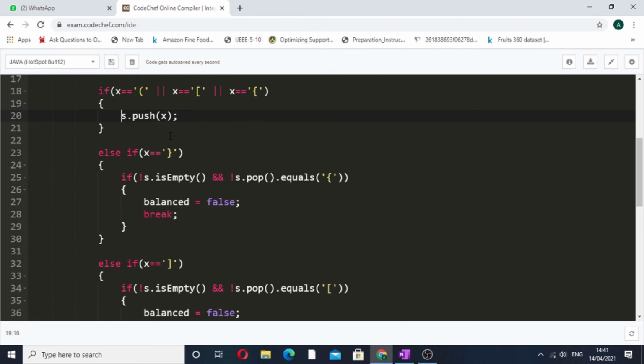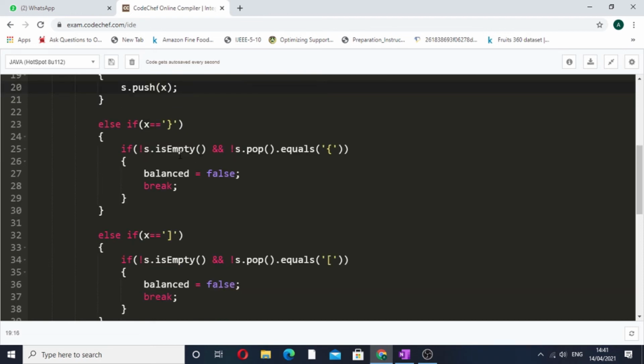Now else if, the condition occurs where the current character is a closing bracket, and if it is, then of which type. Let's suppose else if our x is equal to the closing curly bracket. Now we'll check if our stack is not empty and s.pop equals the opening bracket of the same kind. What it means is that if our stack is not empty and the top of the stack is equivalent to the opening bracket of the same kind.